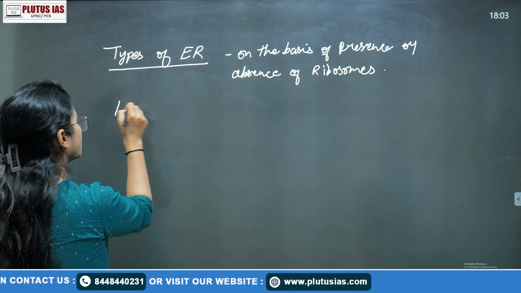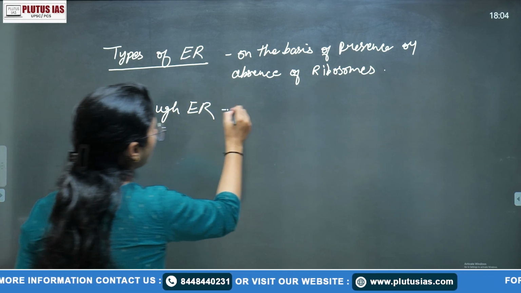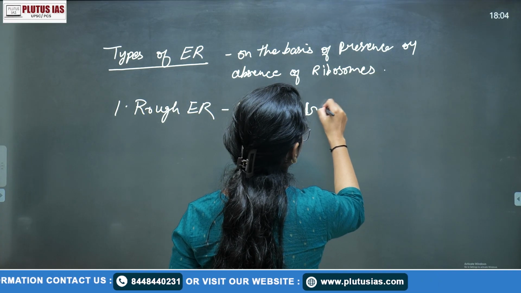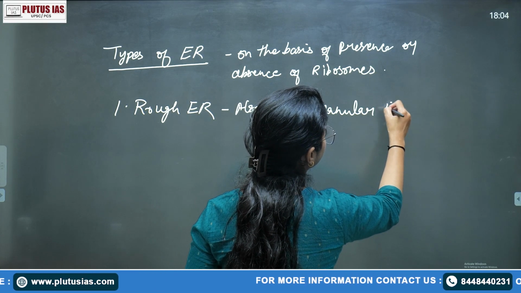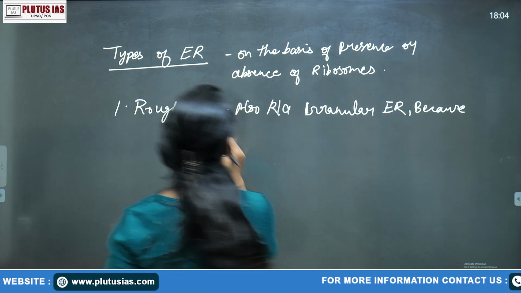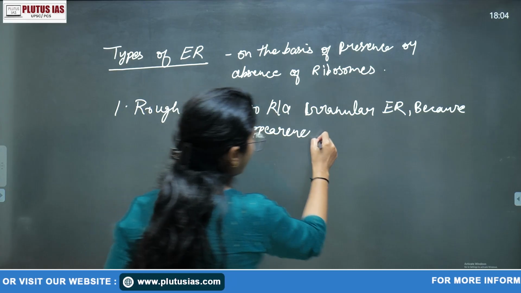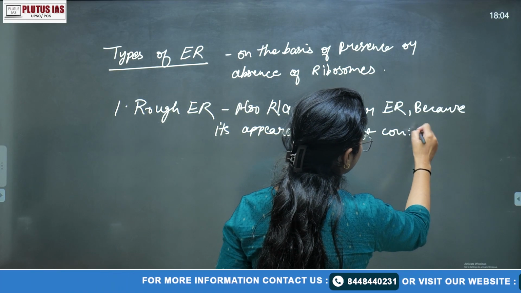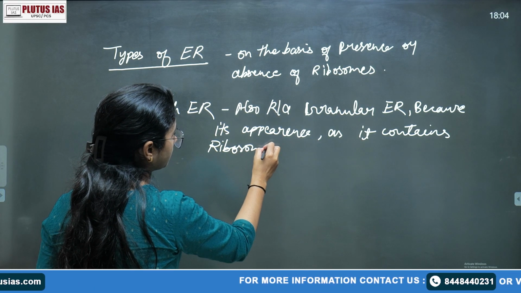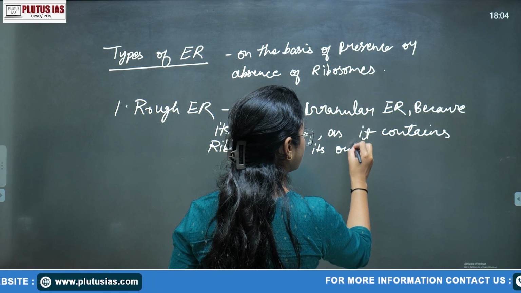So the first is your rough endoplasmic reticulum, also known as granular ER, because of its appearance, as it contains ribosomes on its outer membrane.